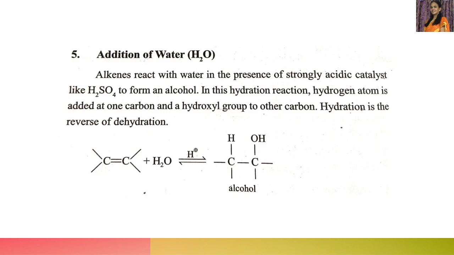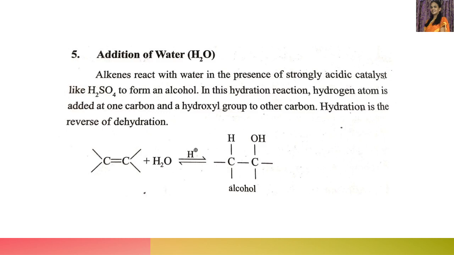And in this reaction, a hydrogen atom is added to one carbon and a hydroxyl group is added to another carbon. You can see here, from water, H and OH: H goes to one carbon and OH goes to another carbon, and the pi bond breaks and two new sigma bonds are formed. One is between carbon and hydrogen, and one is between the adjacent carbon and the OH group. Okay, so two new sigma bonds are formed, and the pi bond is broken. So this is a hydration reaction, that is, addition of water, which takes place in the presence of an acid like sulfuric acid.